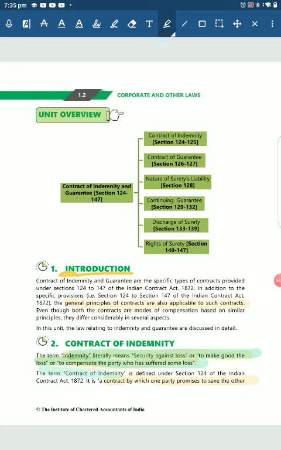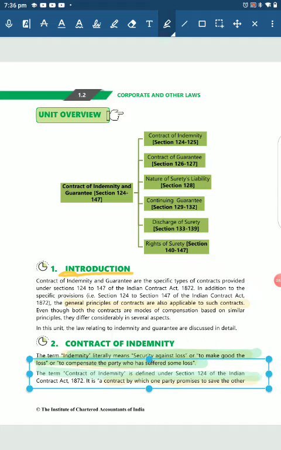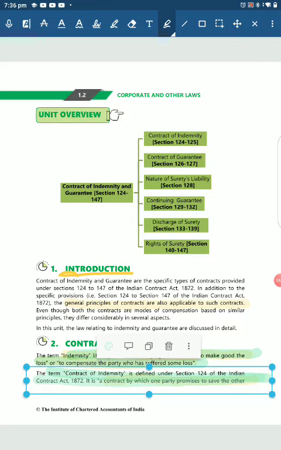The term contract of indemnity is defined under Section 124 of the Indian Contract Act. It is a contract by which one party promises to save another. A contract of indemnity is a contract where one person promises to pay another.